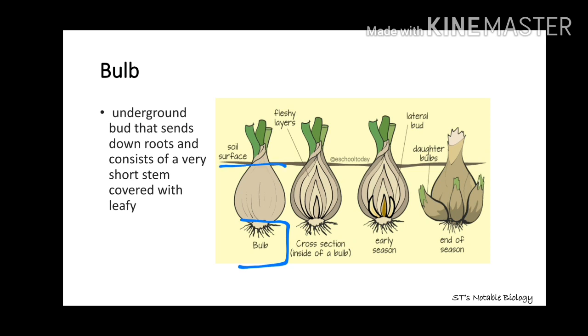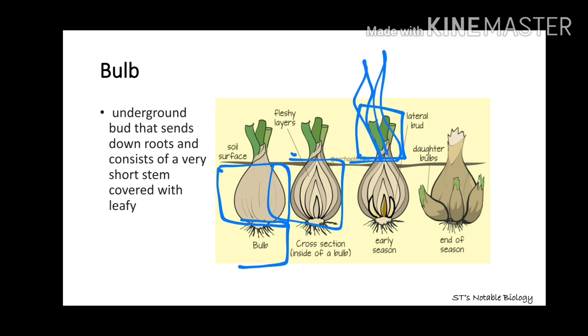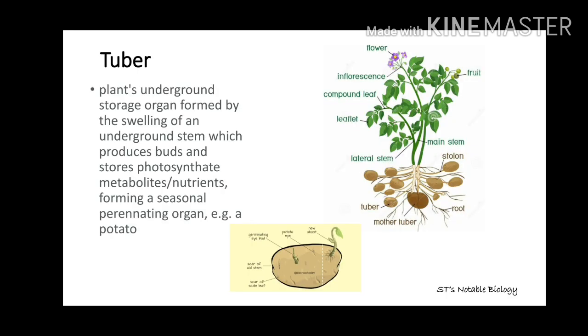These fleshy scaly leaves which are eaten grow above the soil, and aerial axillary buds produce new plants. These aerial axillary buds produce what? New plants. And this part of the onion is the edible one. Next one is tuber.